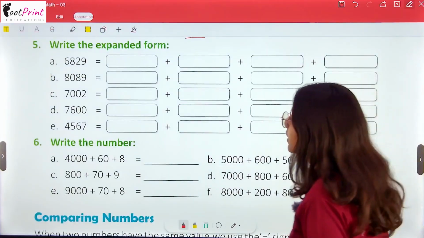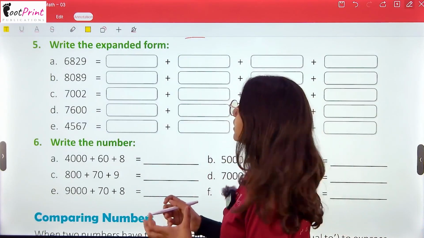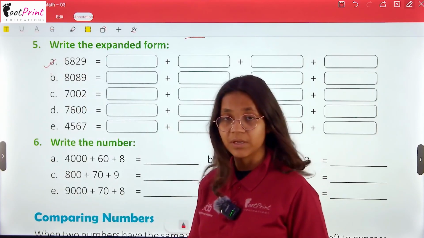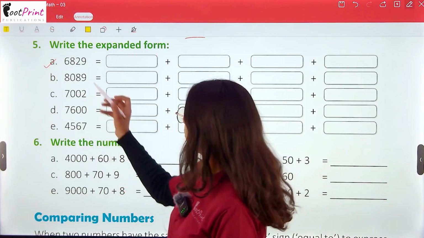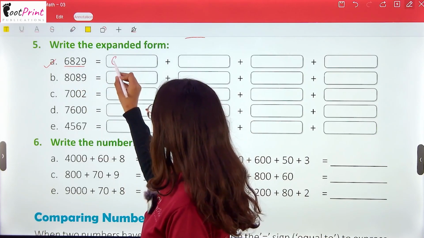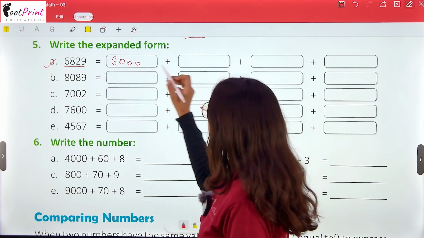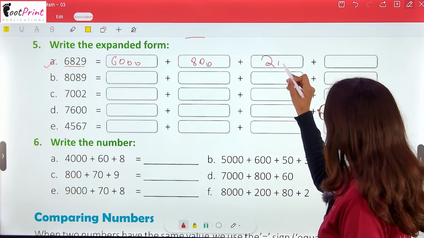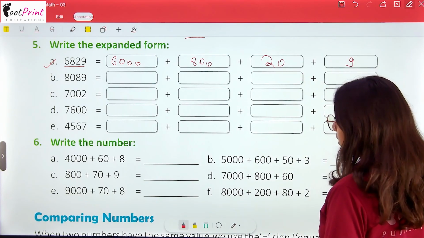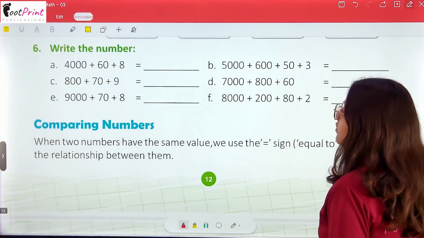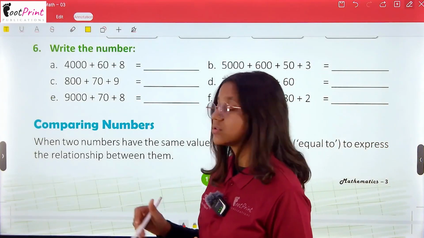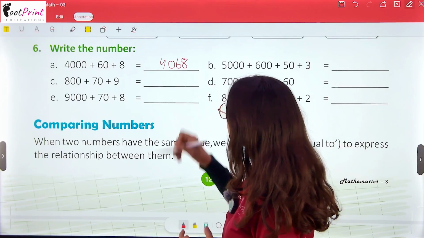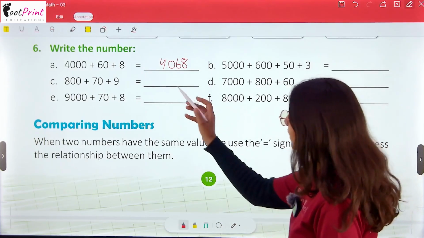Now write the expanded form. 6829. I don't have to make you understand about this, because you know that 6829 means 6000 plus 800 plus 20 plus 9. Now write the numbers. 4068. So we will write it like 4068. 879, 879.